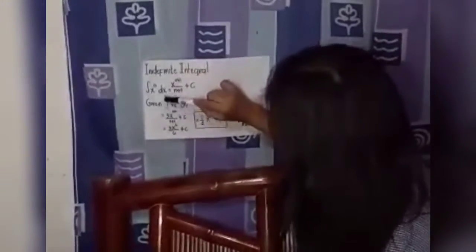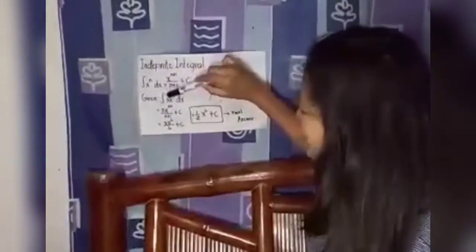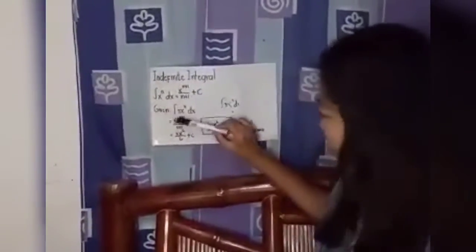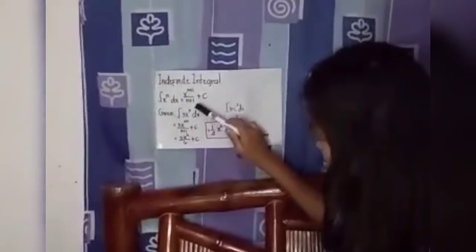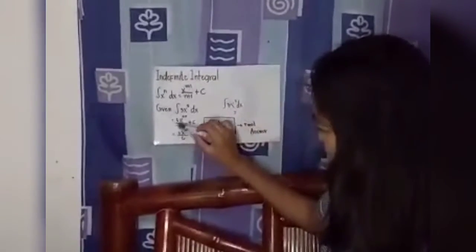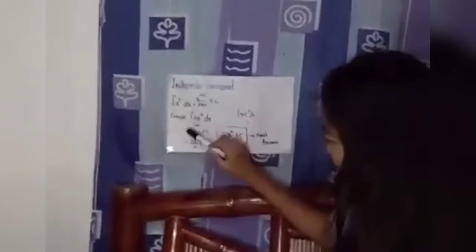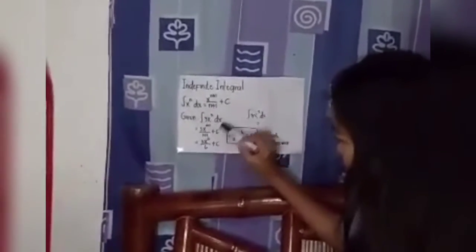Here is the example given. Integration 3x raised to 5 dx equals 3x raised to 5 plus 1 over 5 plus 1 plus c.